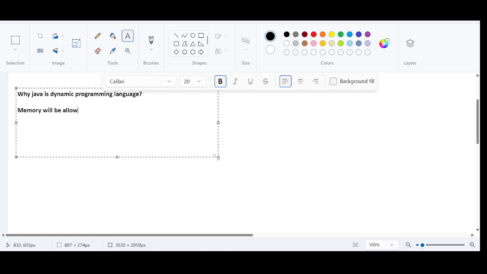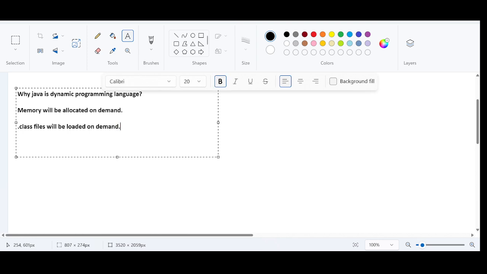This is the one point. Second point, we can also add this: dot class files will be loaded on demand.